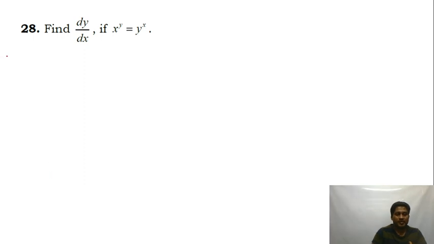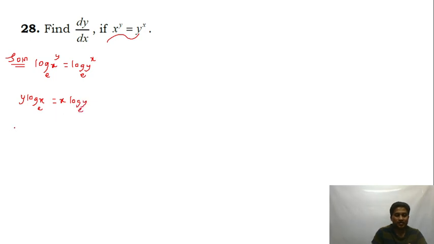Question number 28. It's a question on logarithmic differentiation. So if I look into the paper analysis now, I'm getting 3 marker 2 questions on differentiation, and 3 marker 2 questions on vectors. So never skip vectors as well. I'm going to take log on both these sides. You get log of x to the power of y is equal to log of y power x. When you take log, it is understood this is to the base e. Log m power n is n log m. You get this as y into log x is equal to x into log y.